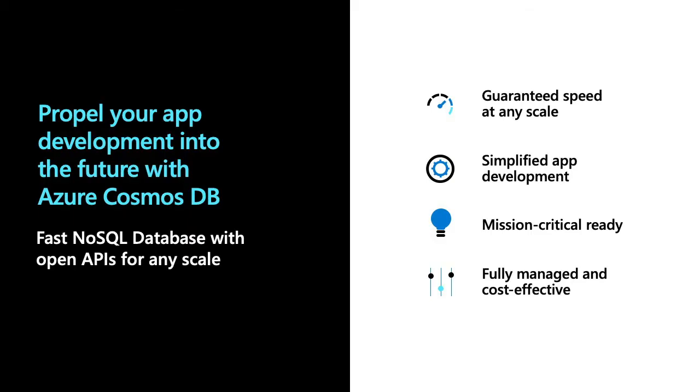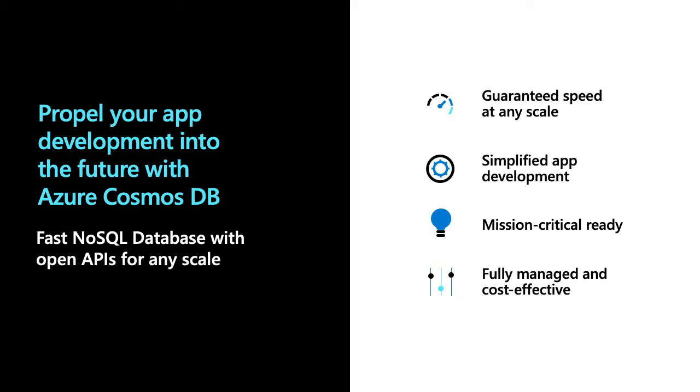At a pretty high level, what Cosmos DB can offer you is guaranteed speed at any scale, and it simplifies your app development. Your developers will have a shorter learning journey to learn the APIs and make use of the data from Cosmos DB. It's also highly mission-critical ready, because you don't need anyone to manage your database.